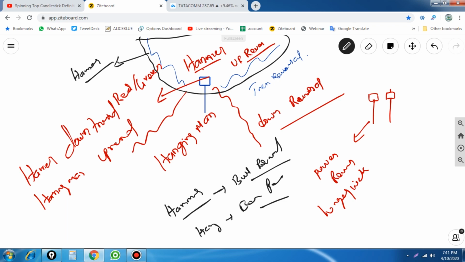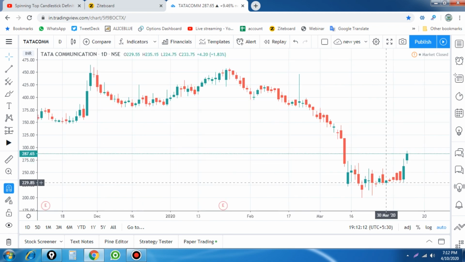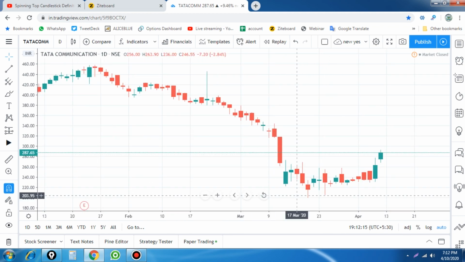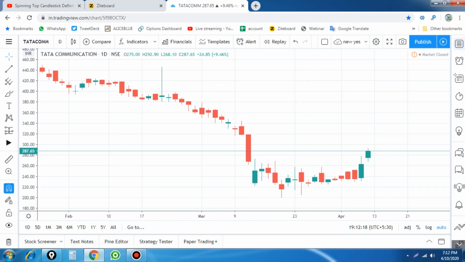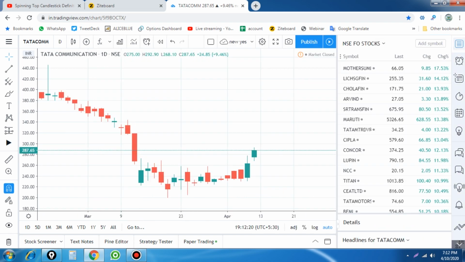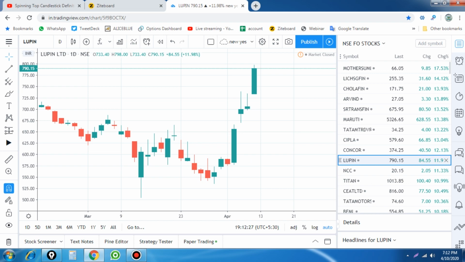Both look the same, but it depends on where they form, at a lower level or at a higher level. The candle color does not matter, the wick of the candle is more significant. Whenever this kind of pattern forms, there is a higher probability of trend reversal. Using this candlestick pattern, you can follow trade strategies that will give you the most benefit. I'm just checking only one stock, because we already checked the same stock for the bullish reversal also. Based on these patterns you can easily find a lot of benefit in your daily trend, and this is a best trading strategy for swing trades.